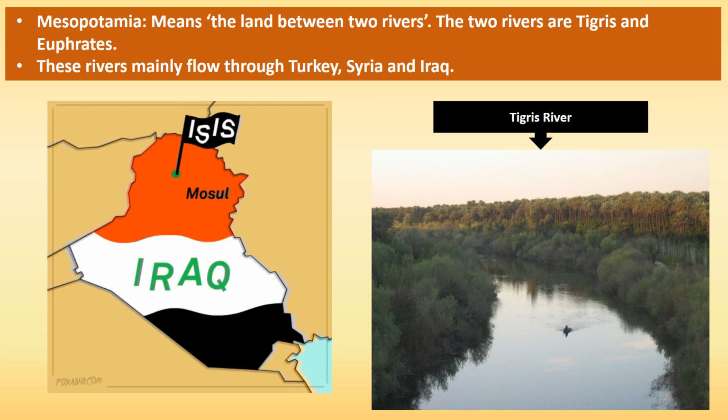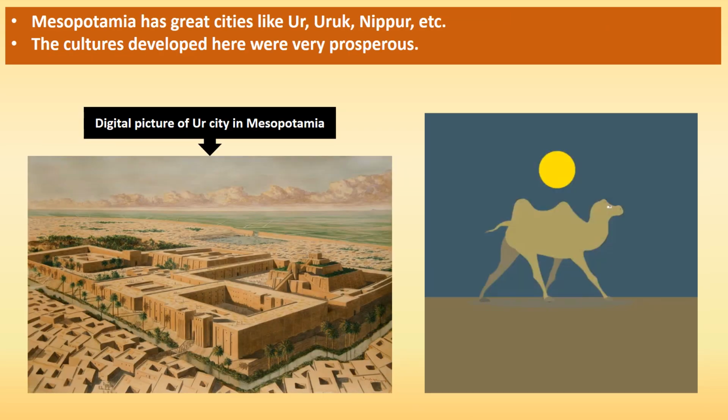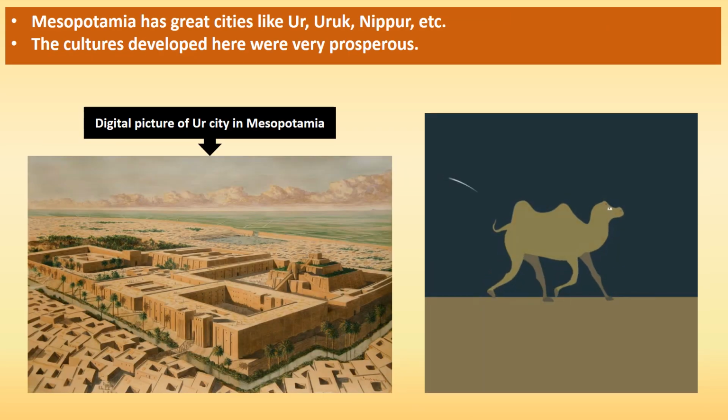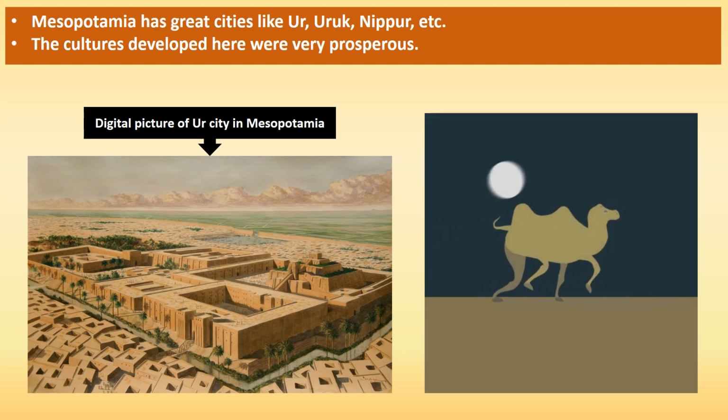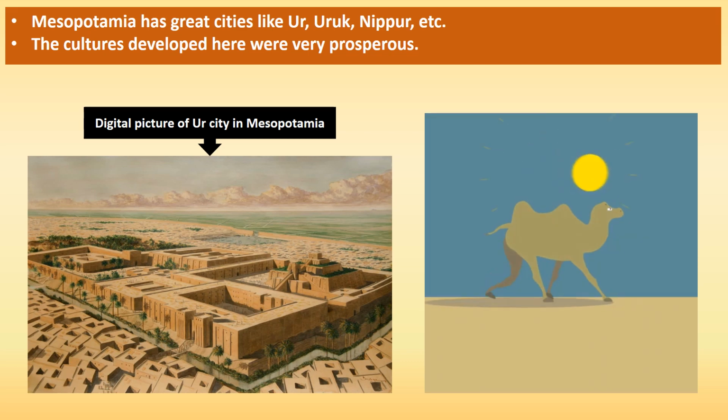It is situated between the two rivers, Tigris and Euphrates. These two rivers flow through Turkey, Syria, and Iraq. Ur, Uruk, Nippur, etc. were the great cities. They were the strongest of the Sumerian city-states.